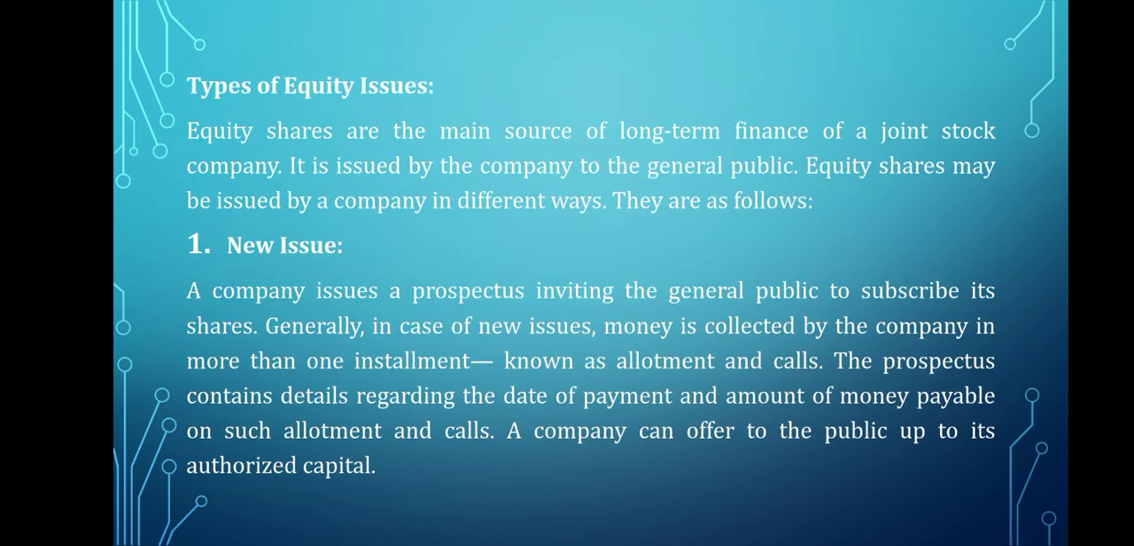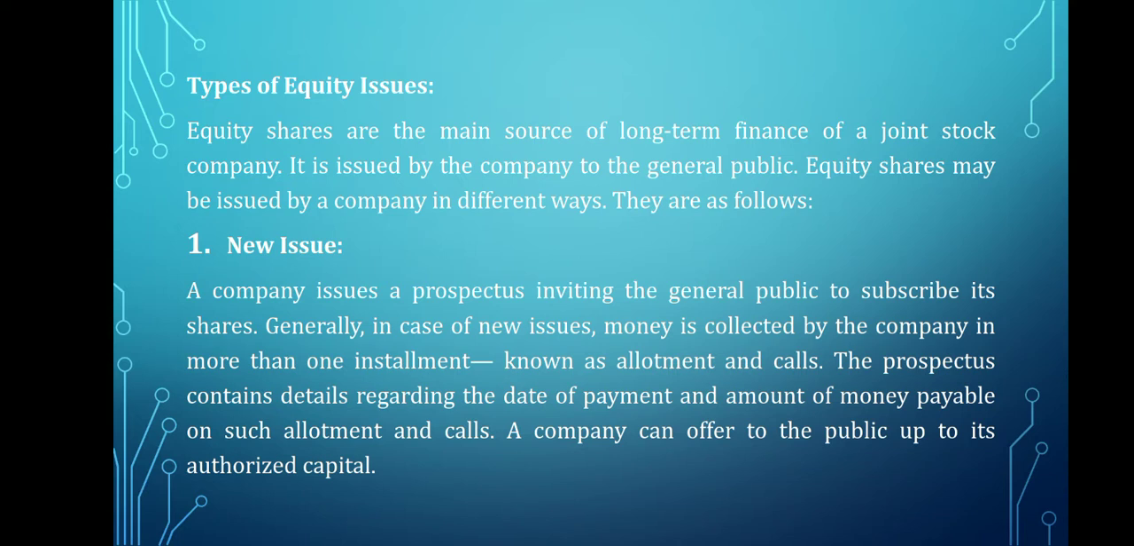Types of equity shares. Types of equity issue. Equity shares are the main source of long-term finance of a joint stock company. It is issued by the company to the general public. Equity shares may be issued by a company in different ways. They are as follows. New issue.